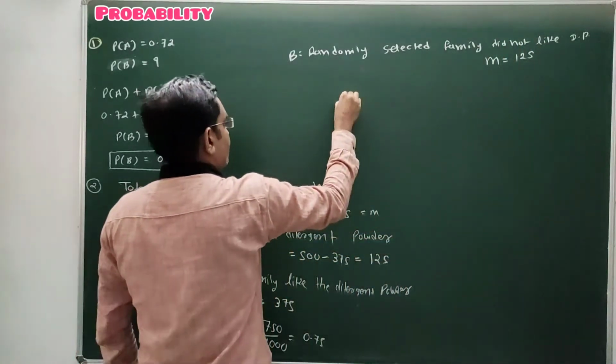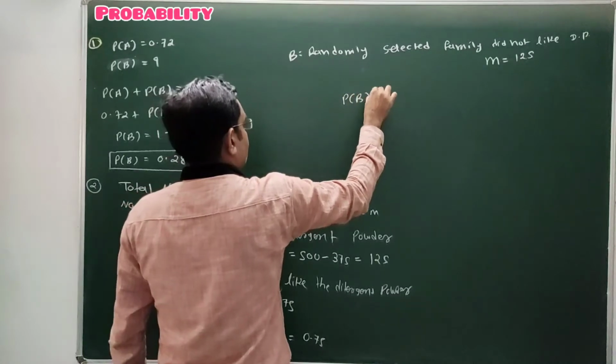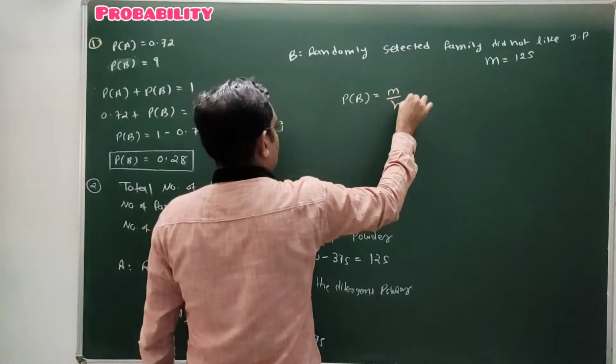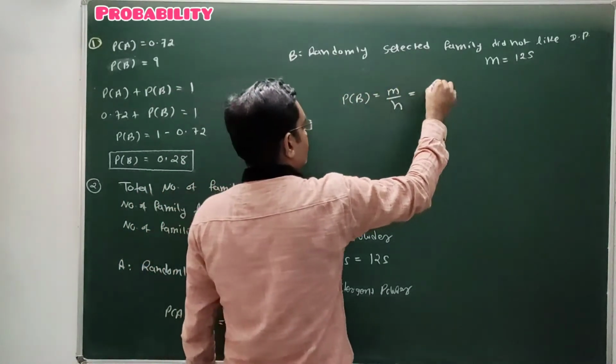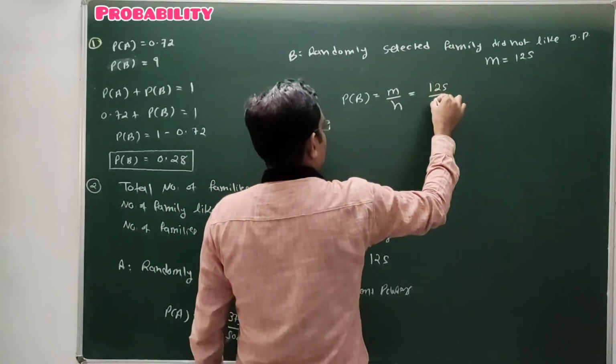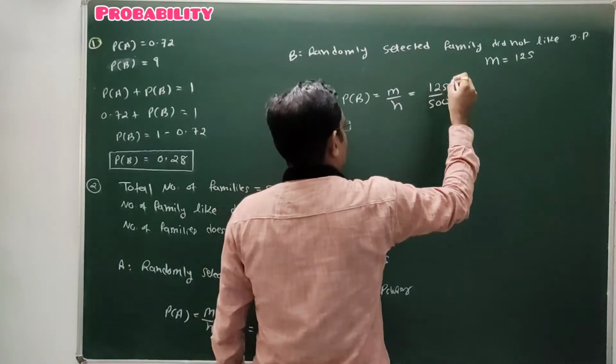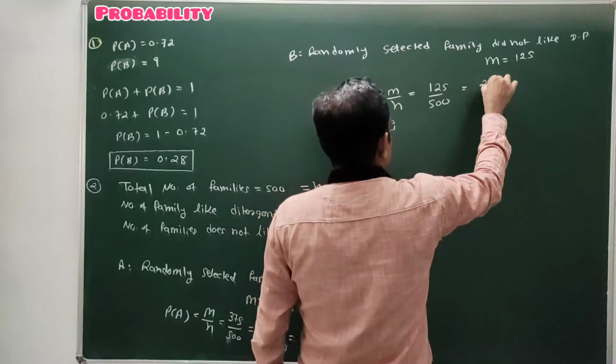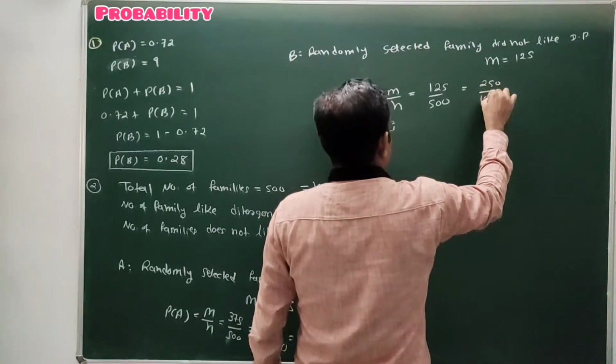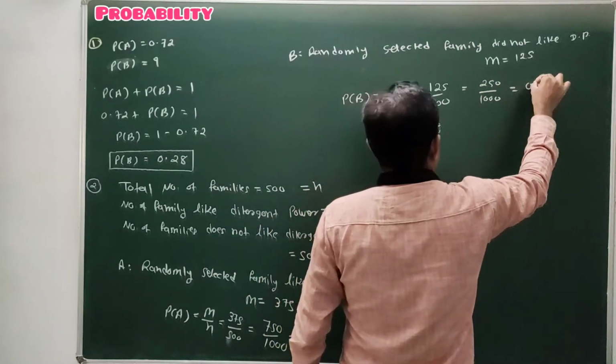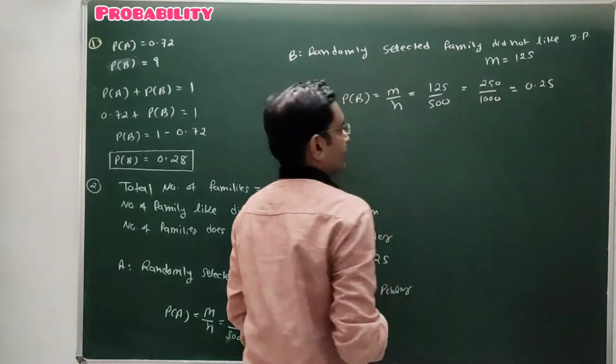So the probability of event B equals number of favorable outcomes divided by total number of outcomes. Favorable outcomes are 125, total outcomes are 500, which is 250 upon 1000, equal to 0.25.